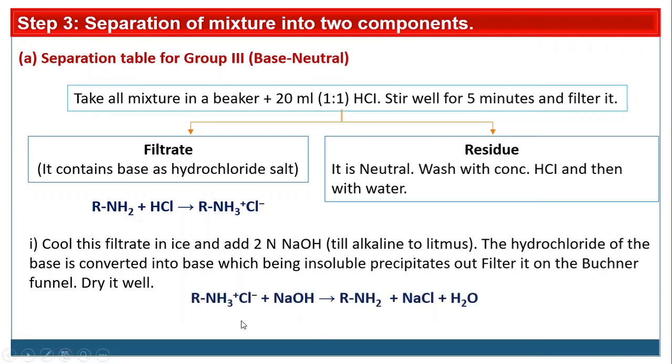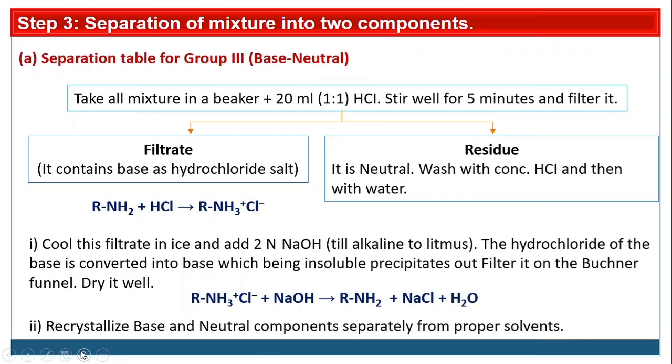So this is the reaction. The hydrochloride salt of the base is reacted with NaOH. Again we will get the insoluble base, so that it is obtained as a precipitate. In this way we have two separate solids. The first one is the residue, that is the neutral, and this is the reprecipitated residue, that is the base. Recrystallize the base and neutral components separately with proper solvents. So in this way there are three types of separation tables.